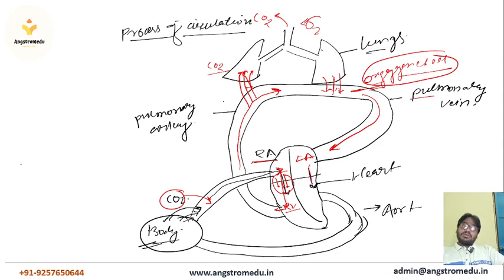Now this oxygenated blood will pass from the left atrium to the left ventricle via the bicuspid valve. Now this oxygenated blood has reached our left ventricle. From the left ventricle it will be pumped into the aorta, and through the aorta it will circulate in our whole body.